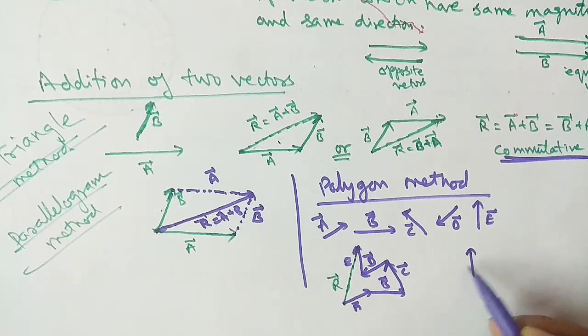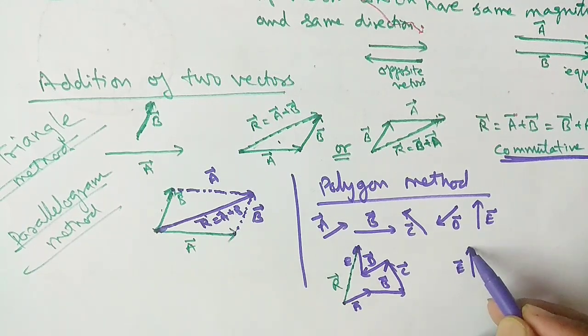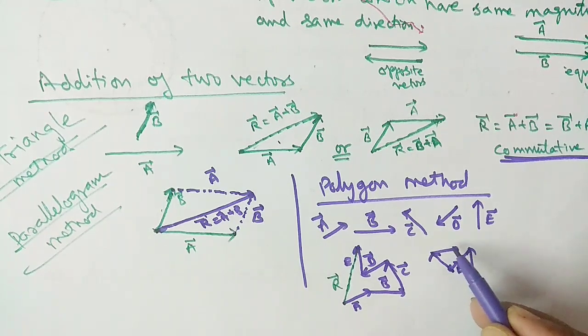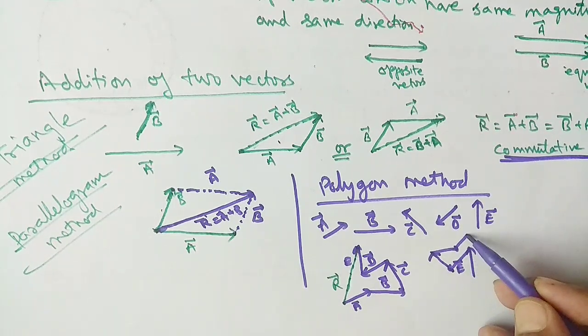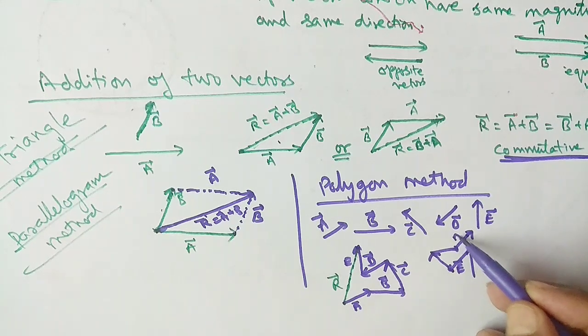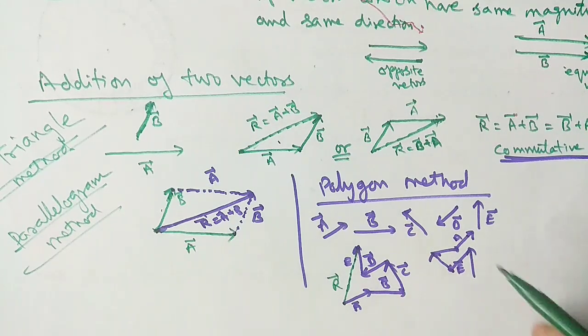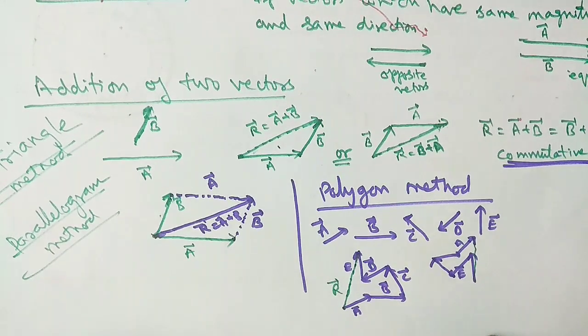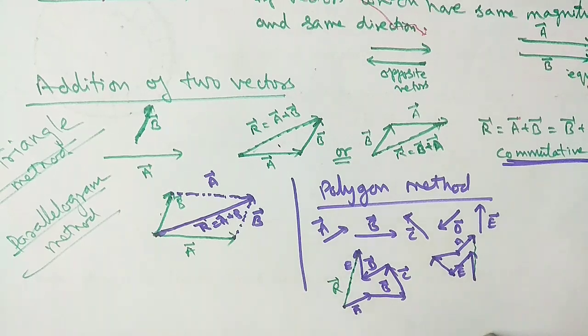So you can start from any point, by taking any vector. Suppose I take vector E first, then vector D, then vector C, then vector B, and then vector A, like this, and then join the initial and the final point. That will be the resultant. Because it is commutative, you can start from any vector.